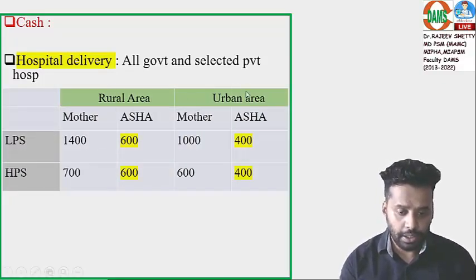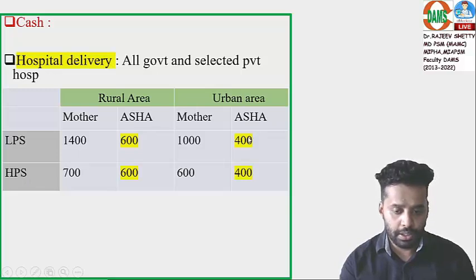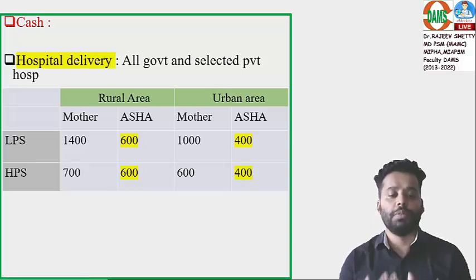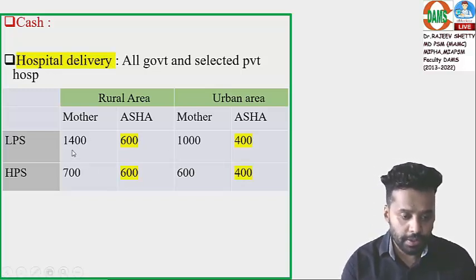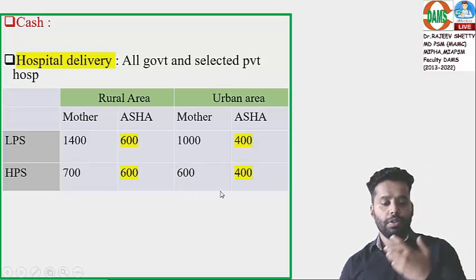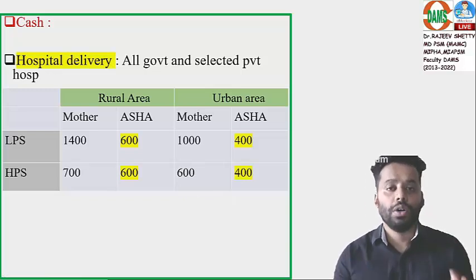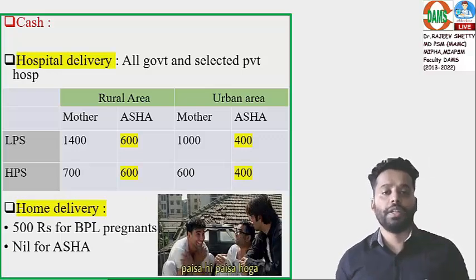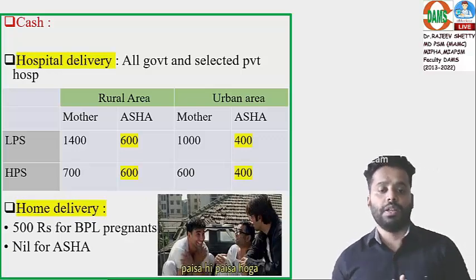Rural area, urban area, LPS, HPS. ASHA worker, you have to remember properly. ASHA in urban area 400 rupees, rural area 600 rupees. The only thing which changes is for the mother: LPS and HPS rural area, LPS urban, HPS urban. Now you will ask one more question: is there anything for home delivery? Yes. 500 for BPL pregnant women, nothing for ASHA.